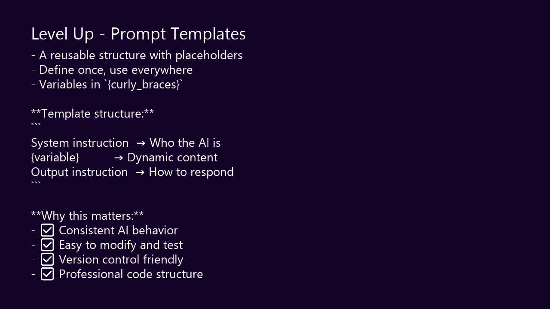Watch how I define this. A system message sets the behavior. A placeholder receives the user's actual question. LangChain fills in the blanks automatically. This is how professional apps are built. Not hard-coded prompts scattered everywhere. Clean templates you can version control, test, and improve.